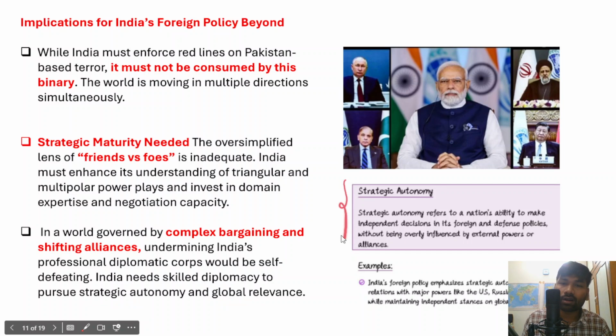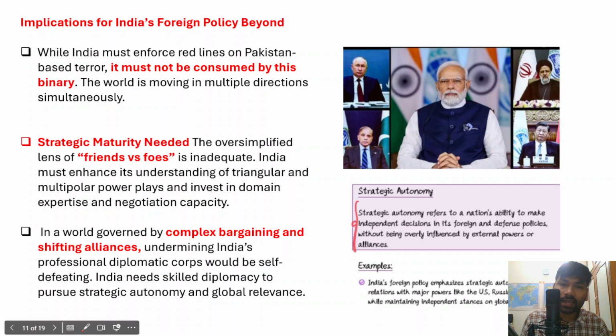We very often hear about strategic autonomy as a term. What does strategic autonomy actually mean? It refers to a nation's ability to make independent decisions and choices in its foreign and defense policies, without being overly influenced by external powers, right?